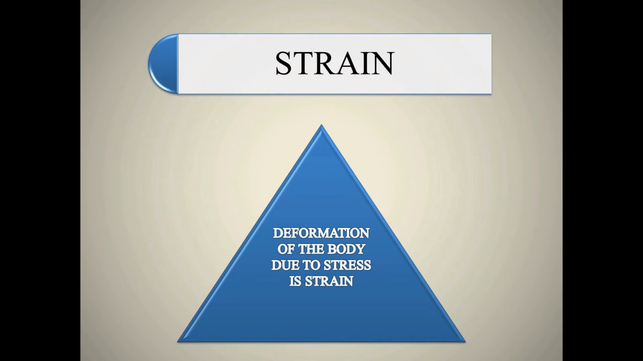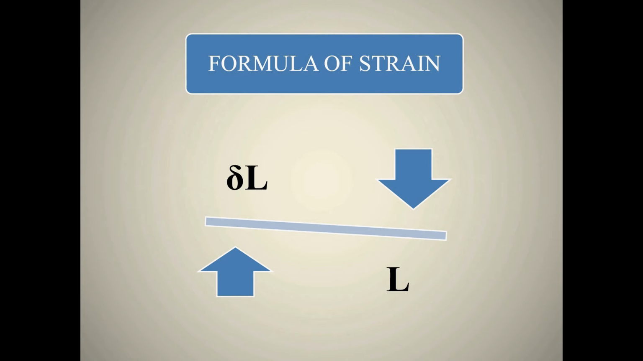Strain. As the body produces force of resistance to counter the external loading, it undergoes some deformation. The extent of deformation depends on the material property like molecular cohesion. Formula of strain: strain is nothing but change in dimension to original dimension.